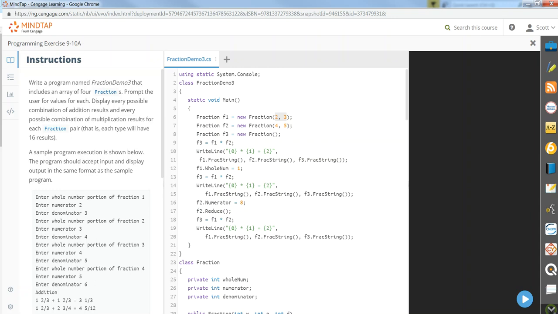But what they want us to do now is create functionality that allows the user to populate the values being passed when we instantiate fraction. There's the first part of it. But that's not all. They also want us to store those values rather than F1, F2, F3, etc. Store those values in an array.